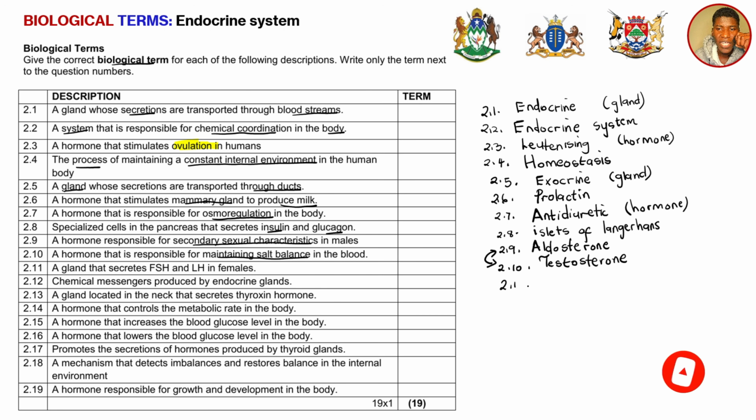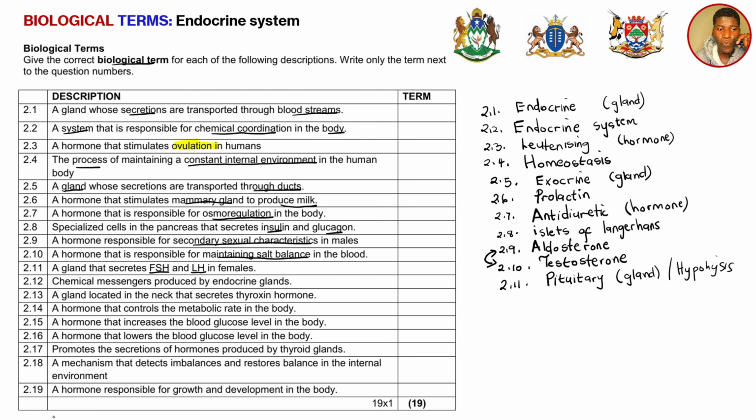All right, cool. And then 2.11, a gland that secretes follicle stimulating hormone, FSH, and LH in females. Remember that FSH and LH are known as pituitary hormones because they are secreted by the hypophysis or the pituitary gland. The pituitary gland is the master gland, and it has 5 hormones that it secretes, including FSH and LH. So you can say it is the pituitary gland. Someone who said hypophysis is still correct as well, because the pituitary gland is also known as the hypophysis, and it secretes those 5 hormones.